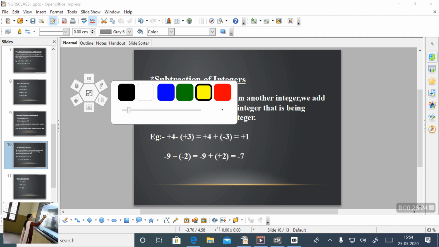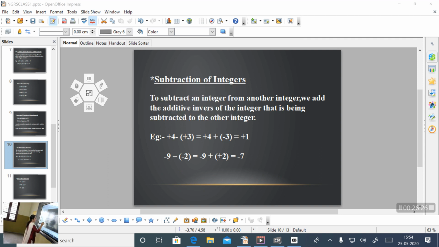Suppose you consider two integers as minus 9 and minus 2. We want to subtract them, that is minus 9 minus 2. What is the first step? Write the first number itself, that is negative 9.